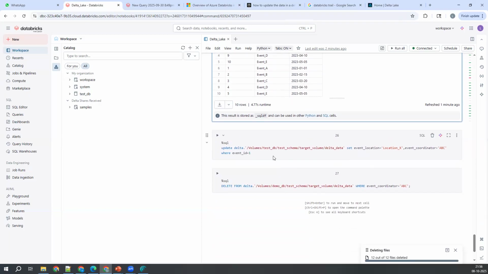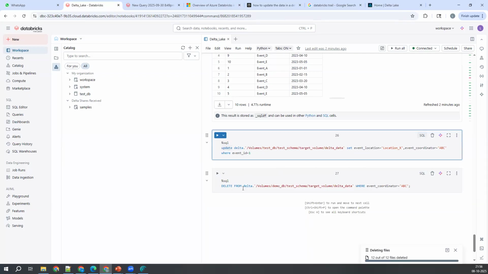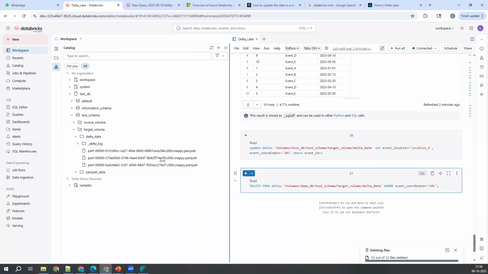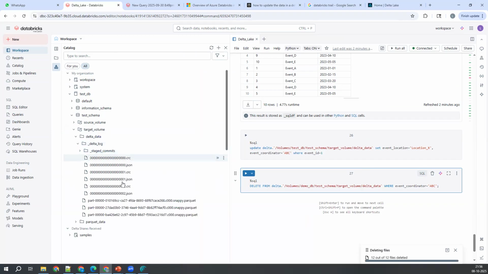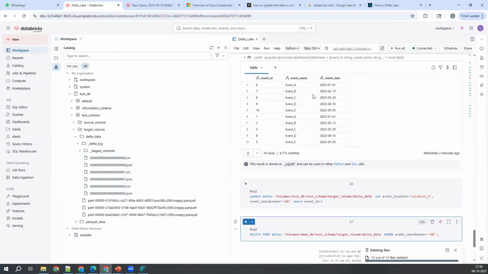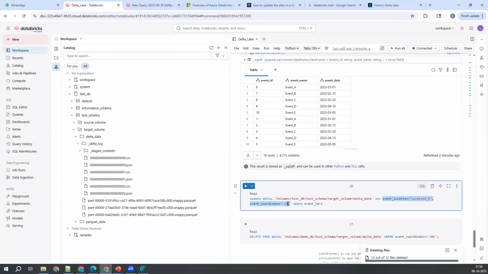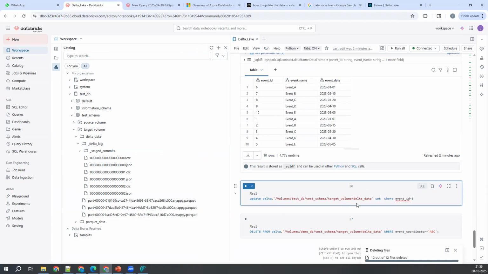Don't worry. Now I wanted to do an update or delete operation, guys, and see what is happening in the backend when you do those operations. Let me expand this Delta data. Currently I have 3 files here, and I have 0, 1, 2 CRC and JSON files. I'll just try to remove these two here. First, let me try the delete operation.